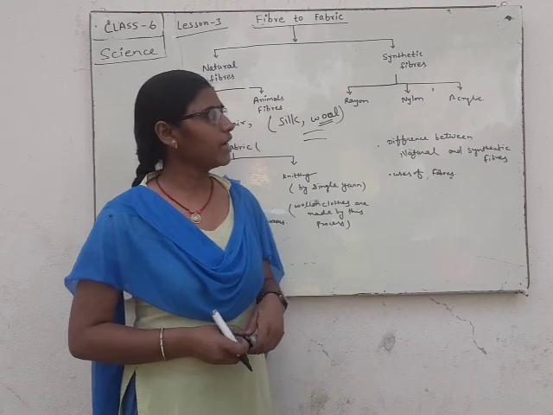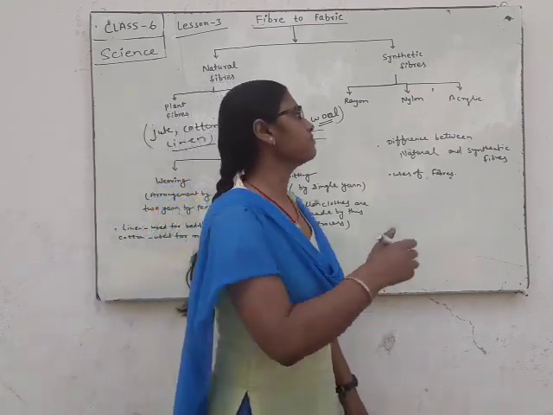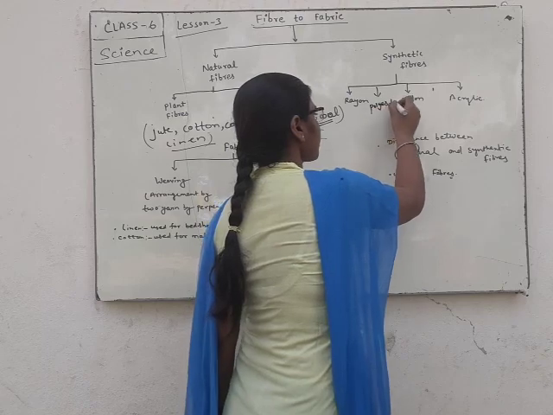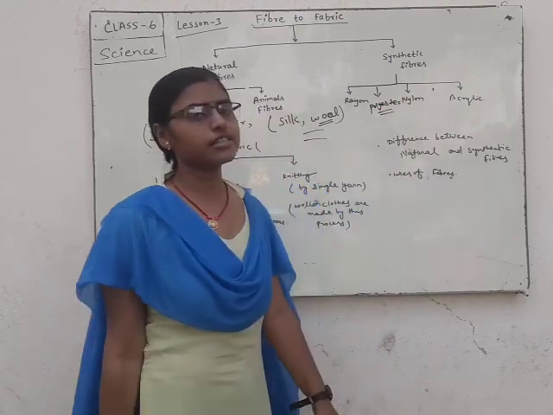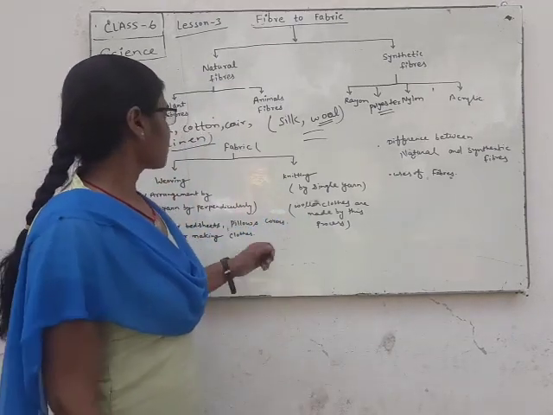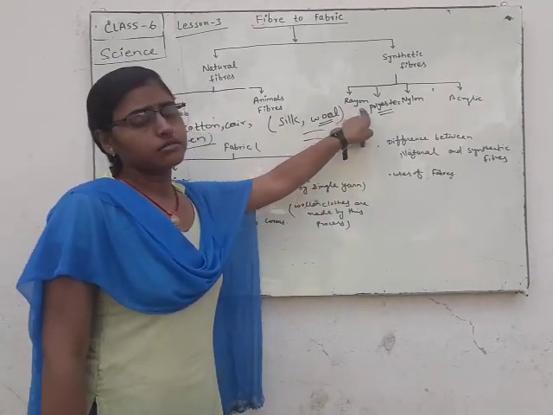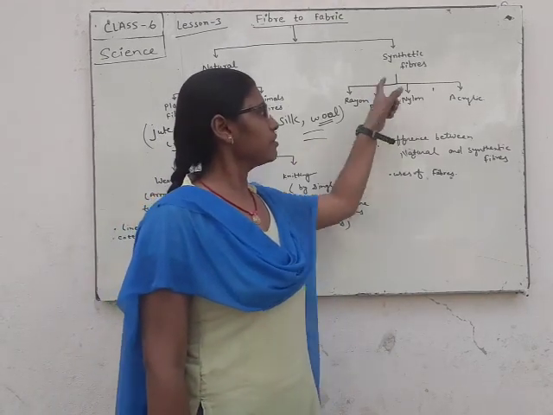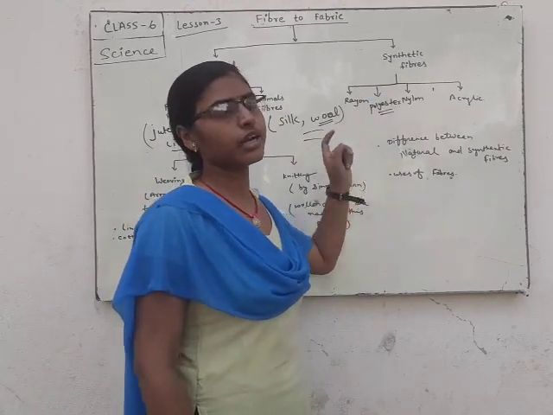Rayon, nylon, acrylic, polyester, they are called synthetic fibers. And rayon is a synthetic fiber which is strong and elastic.